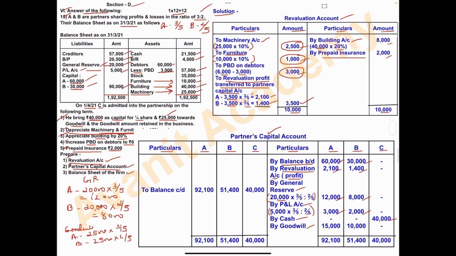A partner ಎಷ್ಟಾಗುತ್ತೆ, 25,000 into 3 divided by 5, A is 15,000. B 25,000 into 2 divided by 5, 10,000, and C column nil. So ಈ ತರ ಕ್ಯಾಪಿಟಲ್ ಮತ್ತು ಗುಡ್ವಿಲ್ ನ ಟ್ರೀಟ್ಮೆಂಟ್.